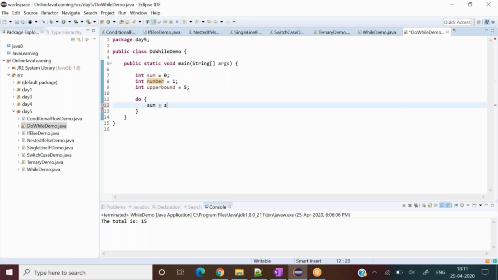So what should that be? Sum equal to sum plus number, semicolon. So it will keep on increasing the number and adding the sum. And then what I write, okay, increment the number equal to number plus 1, right?